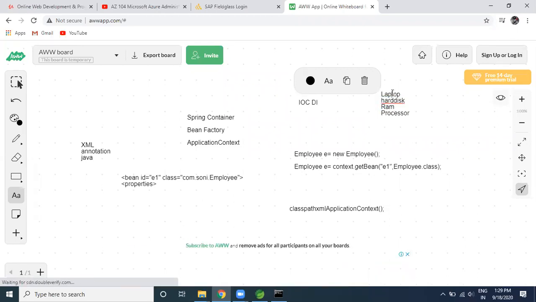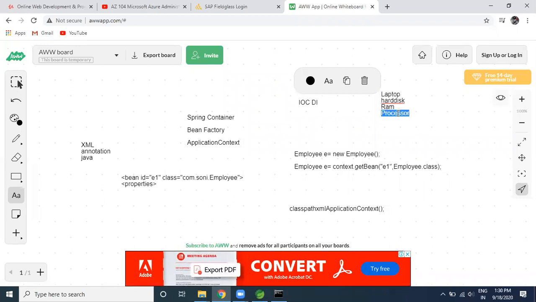You are supposed to use the laptop. For using the laptop itself, the processor object is going to be created automatically, the RAM object is going to be created automatically, the hard disk object is going to be created automatically, and in what sequence they need to be created, such things are going to be taken care of internally with the help of Spring.